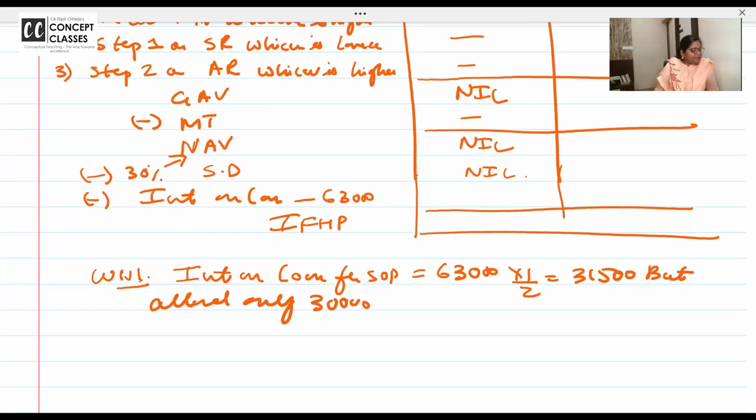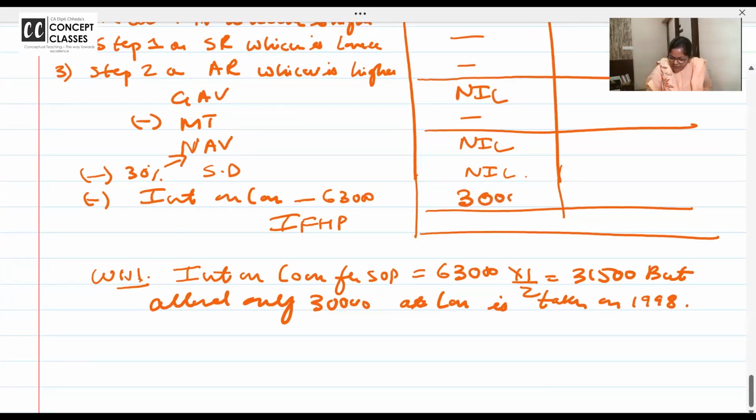as loan is taken on or during 1998. Before 1999, if you have taken loan for self-occupied property, not 2 lakh, interest is allowed only 30,000. See, first time only if you study with so much clarity, why will you have a doubt in exam?